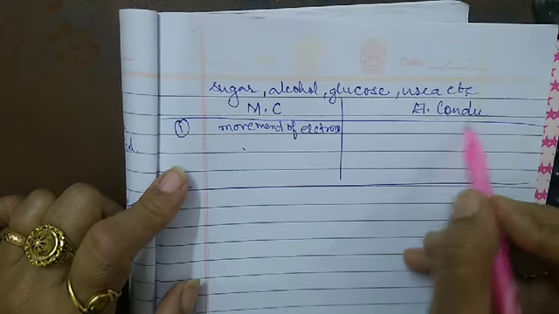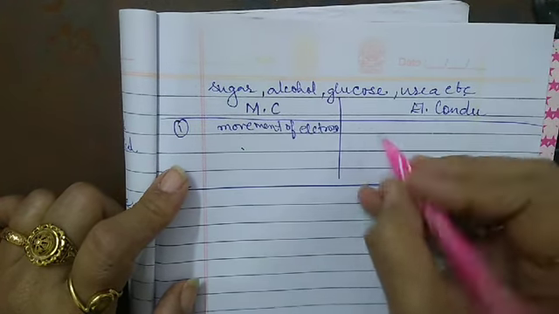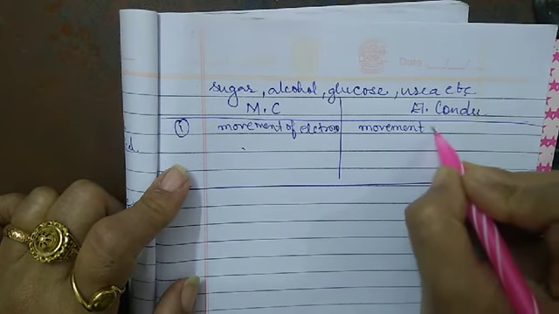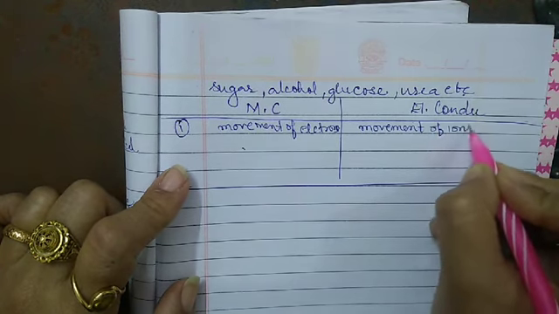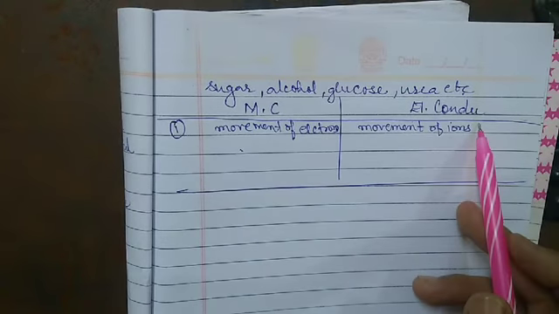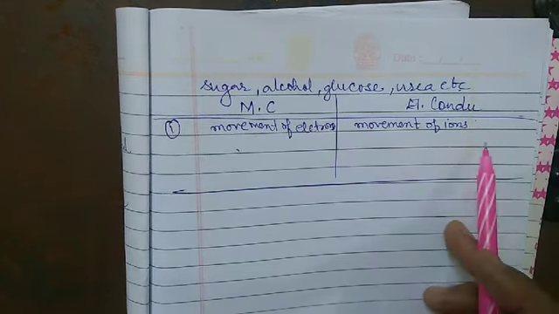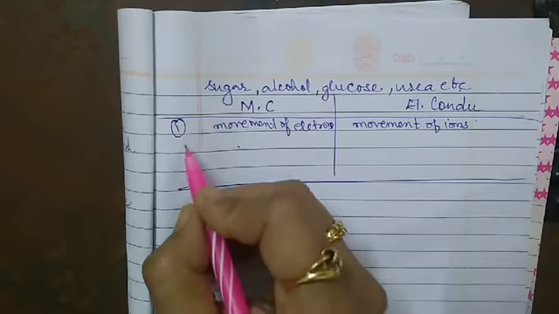And in electrolytic conductance, which we have already discussed, there is movement of ions. Here movement of electrons and here movement of ions. This is the one difference.